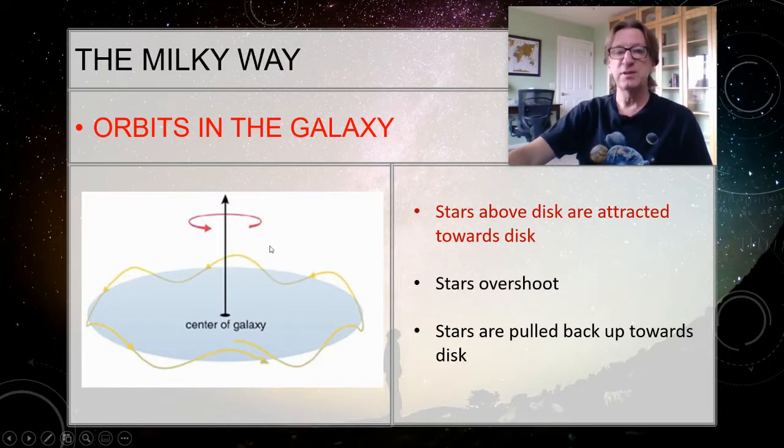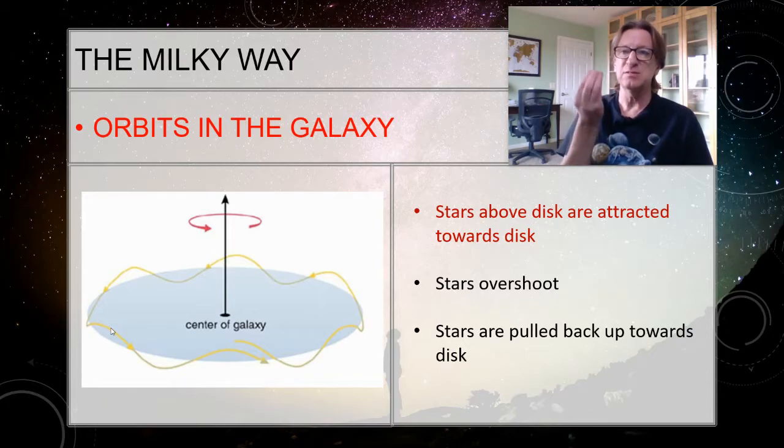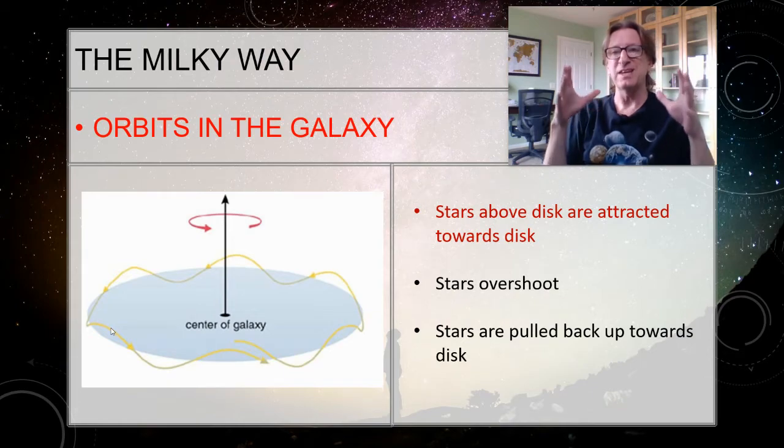Now, when we look at the different parts of the galaxy, when we look at the disk of the galaxy, our sun and most stars in the disk may start out slightly above the disk, but keep in mind that there is not a single central object. We will talk about there being a black hole in the center of the galaxy, just spoiler alert, but everything is not orbiting that black hole. Everything in the galaxy is orbiting each other.